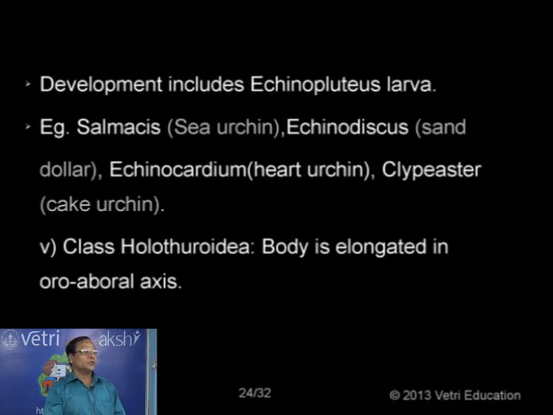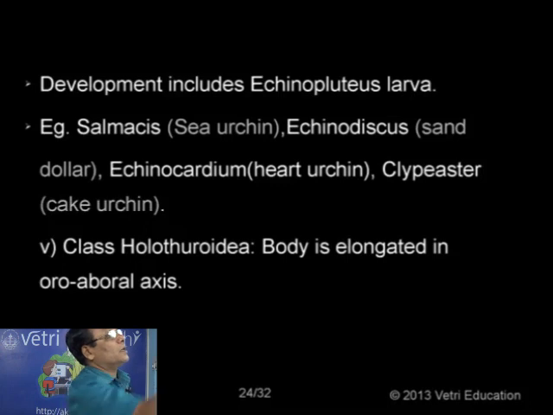Here, the body is elongated, looking like a cucumber. I mentioned earlier that in the case of these animals, you don't have any arms. So the body is elongated like a cucumber. Also, these animals have the respiratory trees in the cloacal chamber for respiration. Okay, so that is about Holothuroidea.